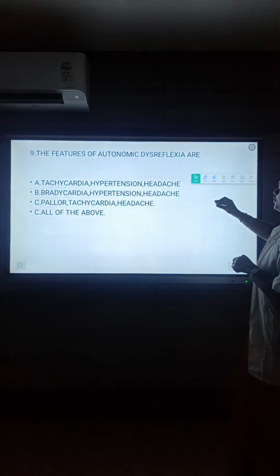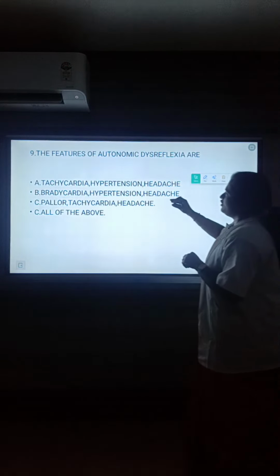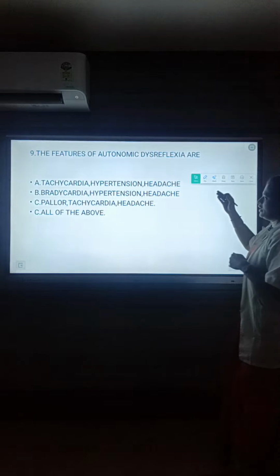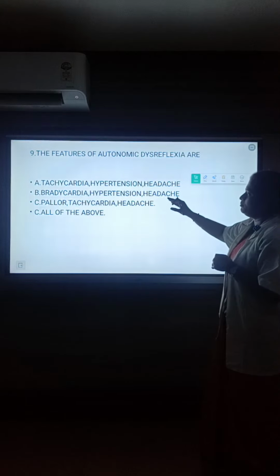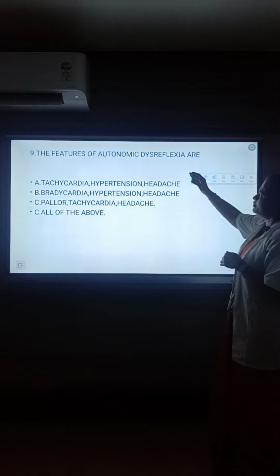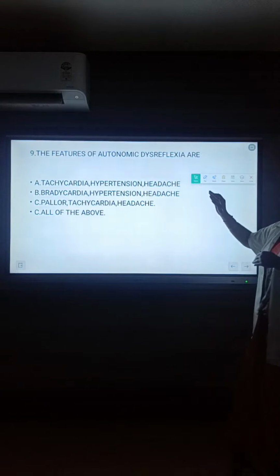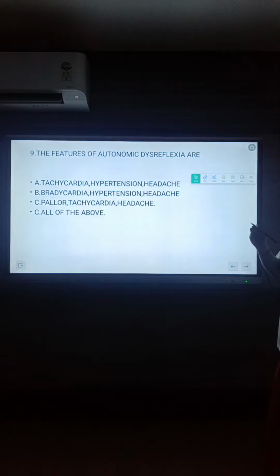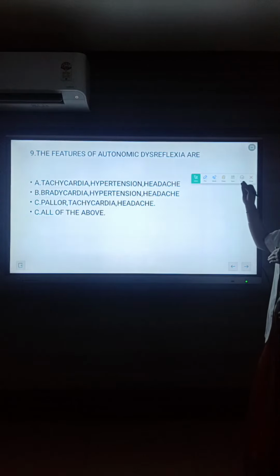Tachycardia, hypertension, and headache. It is atrial fibrillation and some other systemic complications. We discussed bradycardia, hypertension, and headache. We just discussed autonomic dysreflexia. It is a symptom of spinal cord injury. What actually happened? What is the pathophysiology behind this autonomic dysreflexia?